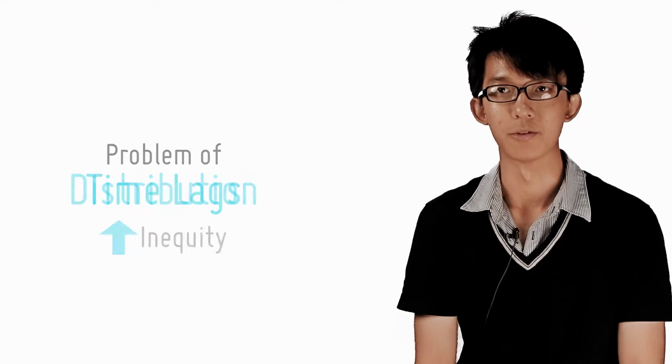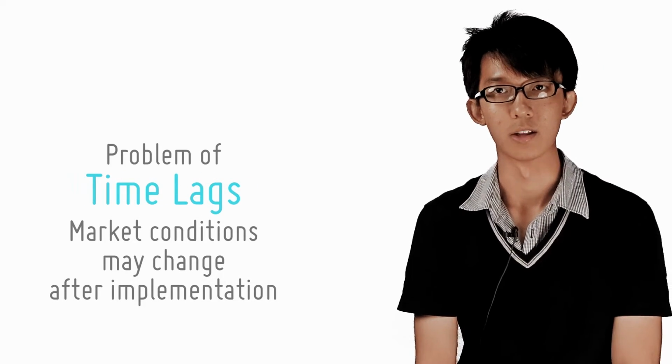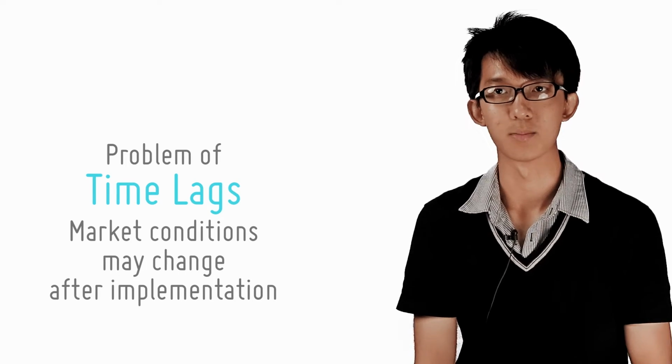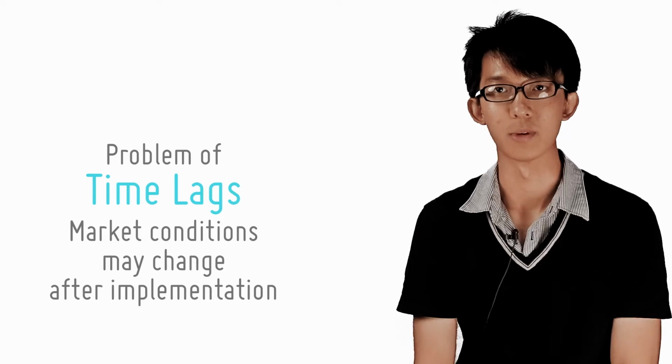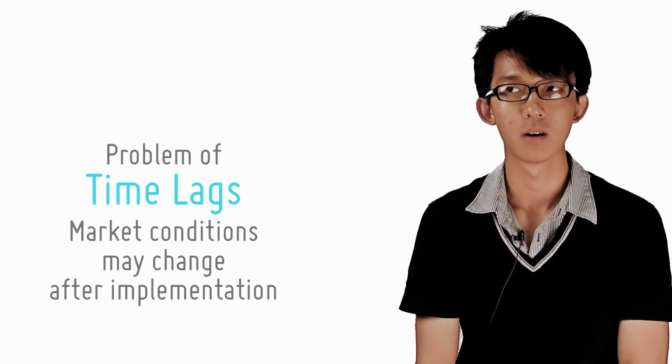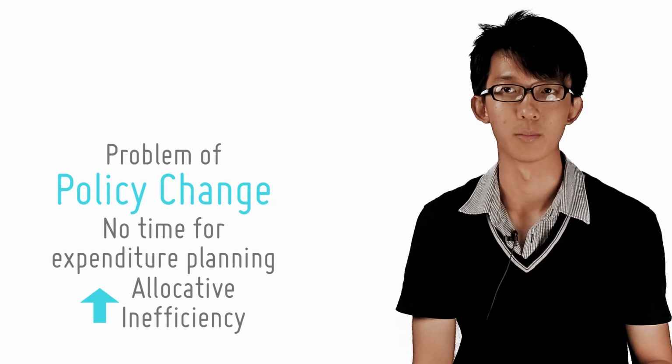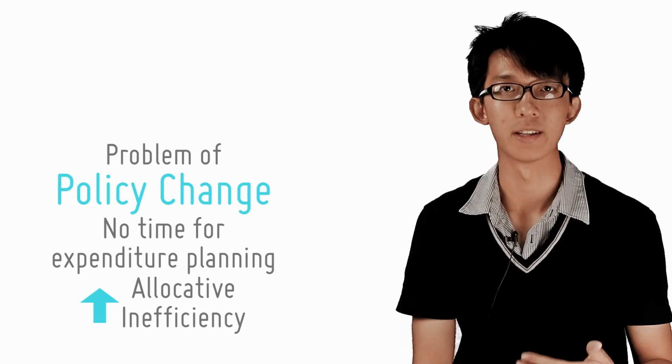Finally, due to the long periods of time needed to draft a policy and to pass it, the problems in the market may have changed and different policies may now be needed. Thus, the wrong policy may actually be implemented. Also, if the government policies keep changing, it makes it difficult for producers and consumers to plan their expenditure.